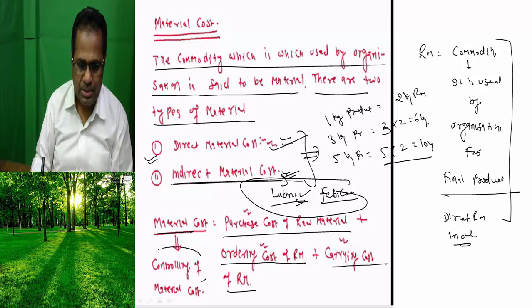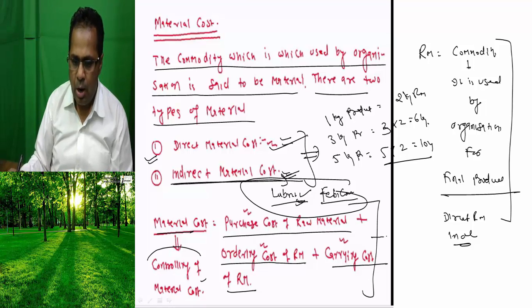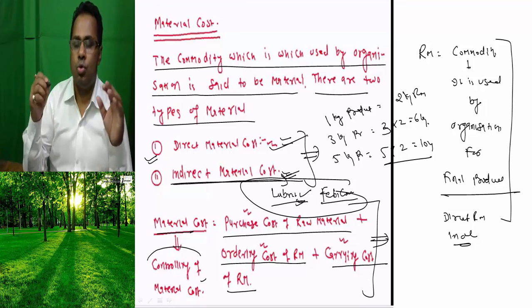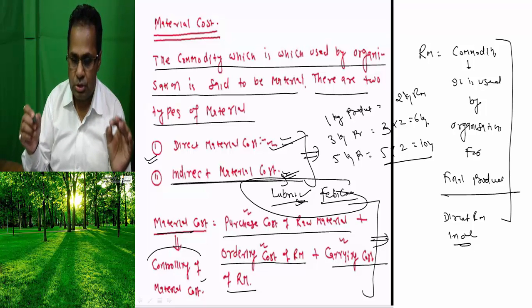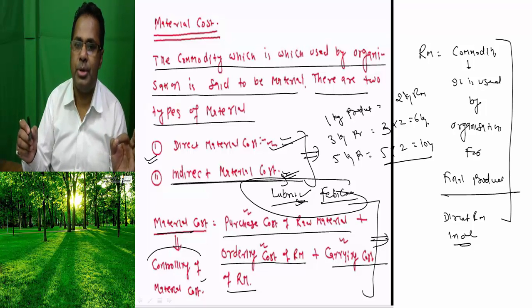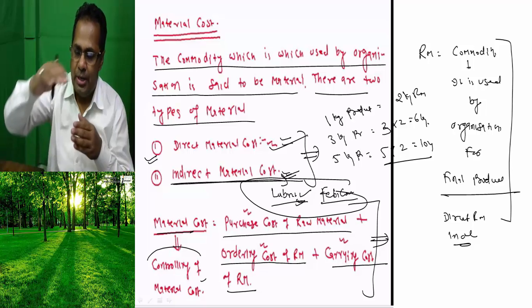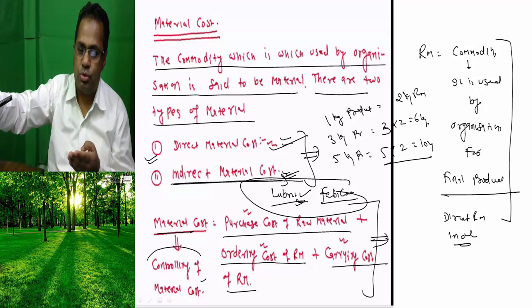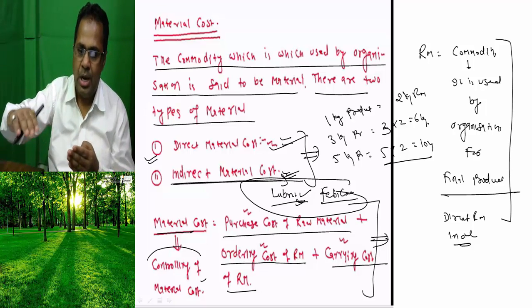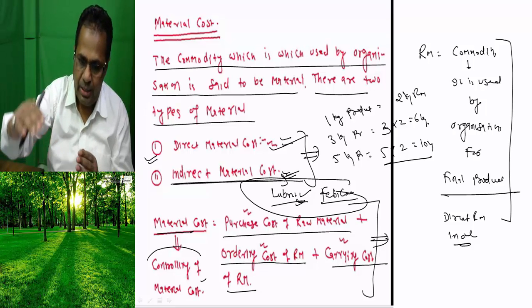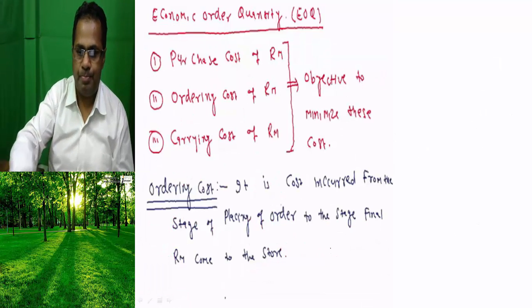Okay, now the main objective is controlling the material cost. Controlling these three costs, we have to study how to control the purchase cost, ordering cost, and carrying cost of raw material in an effective and efficient way, so that we can produce our product effectively as well as reduce our cost.